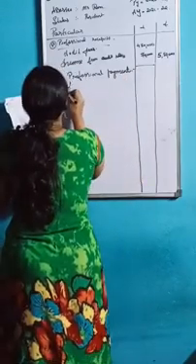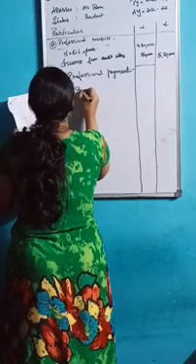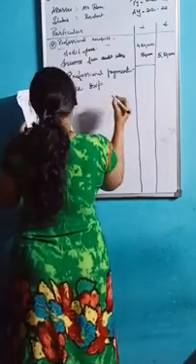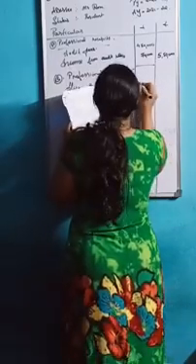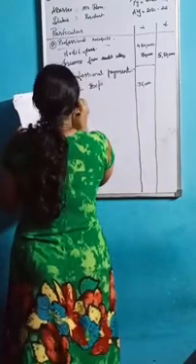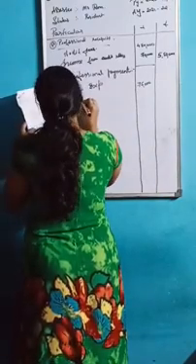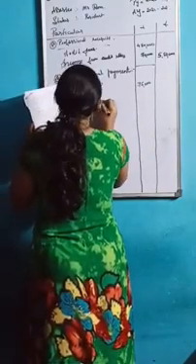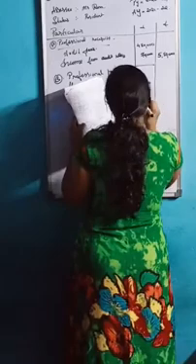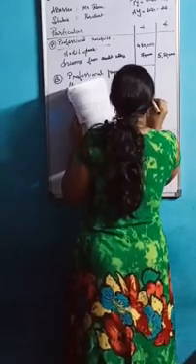So here office expenses, that is 75,000. Next one is membership fees, 25,000.